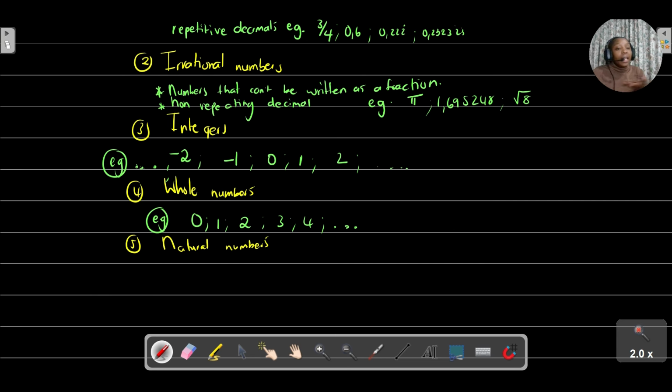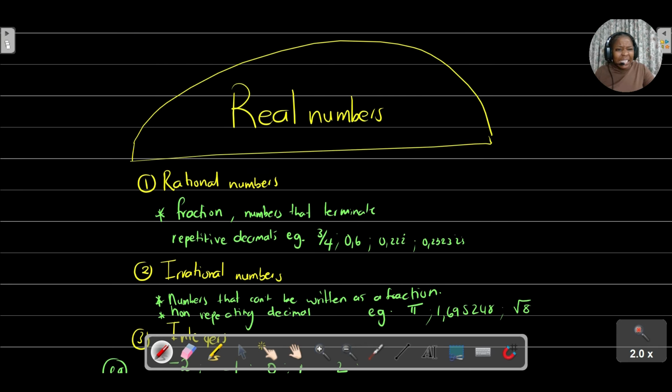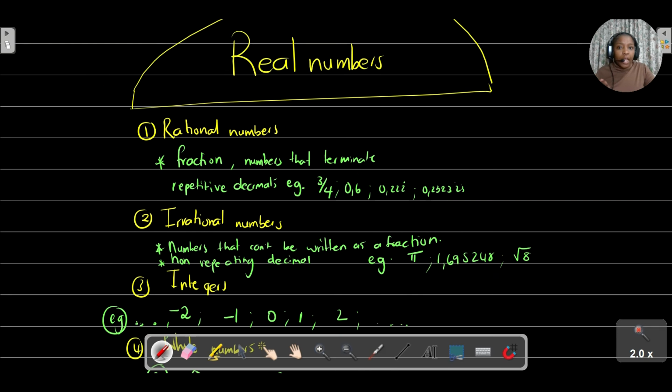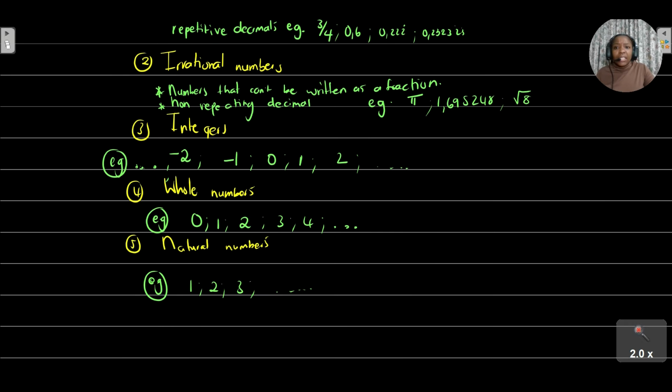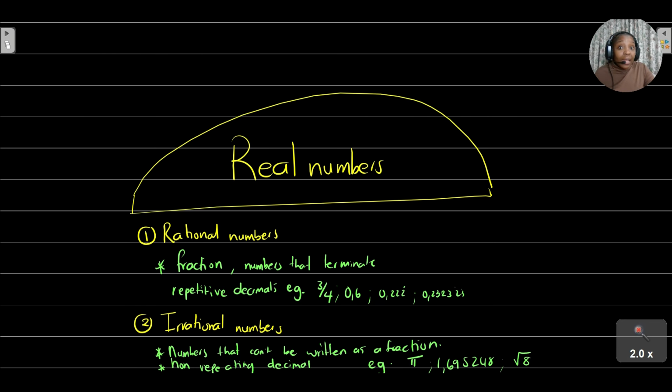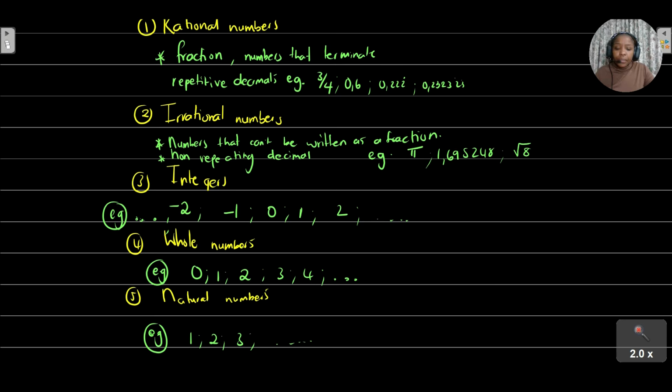And then lastly, what are natural numbers? When you're talking about natural numbers, we are just saying that we have numbers starting from 1 going all the way to positive infinity, taking note of the fact that these need to be whole numbers. Obviously no decimals. It's very important as you walk into paper 1 that we understand what real numbers are: rational numbers, irrational numbers, integers, whole numbers, as well as natural numbers.